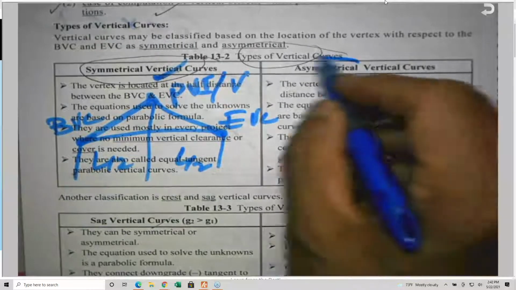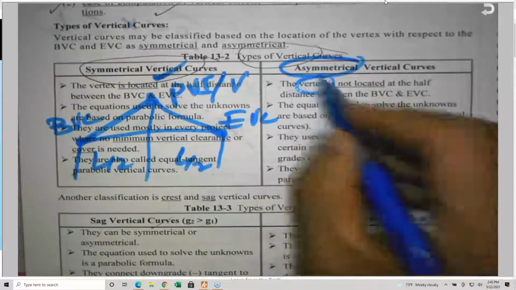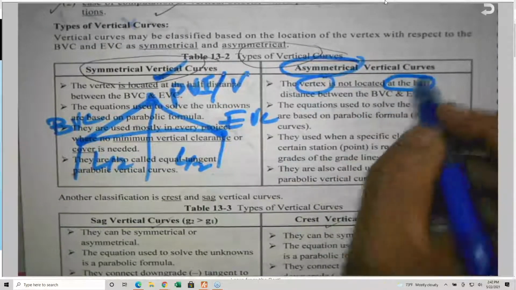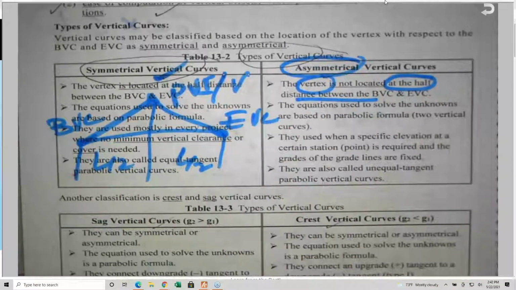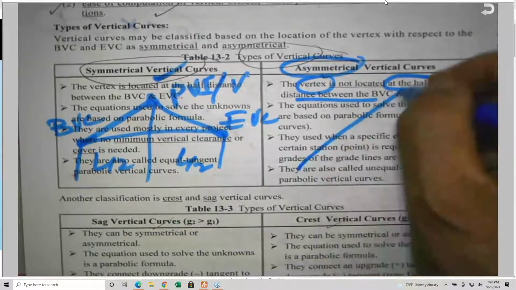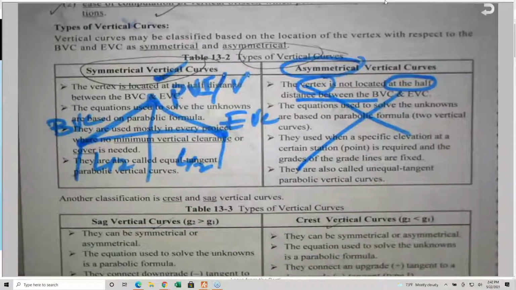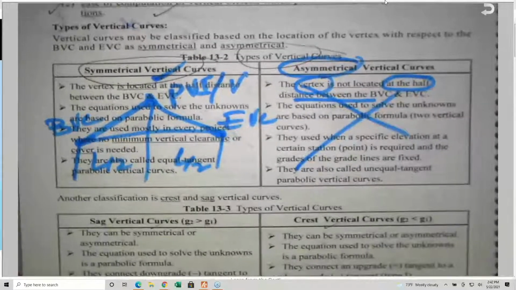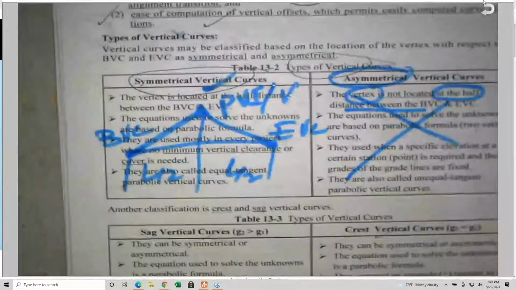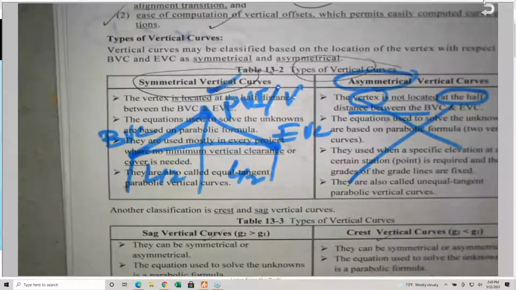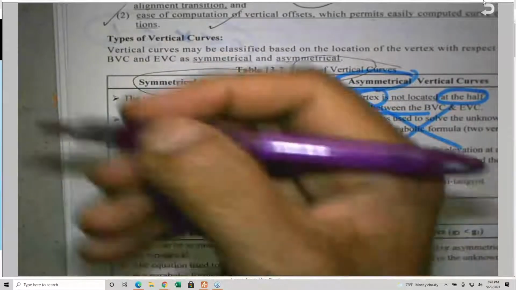But in an asymmetrical curve, the vertex is not located at the half distance between the beginning and the end. We are not going to cover this. It is like compound curves. It takes almost double the time, and you don't have time for that, so they decided to have only symmetrical vertical curves. So by default, I need you to assume the symmetrical vertical curve is the default.